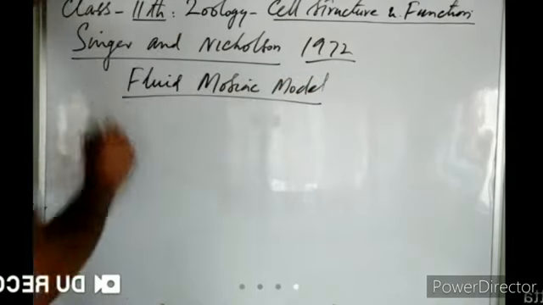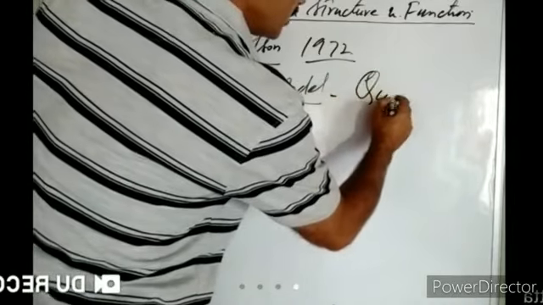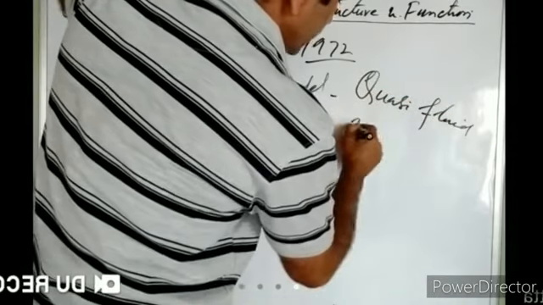This fluid mosaic model has been universally accepted. It is the most scientific model, right? According to this fluid mosaic model, the plasma membrane is of quasi-fluid nature.